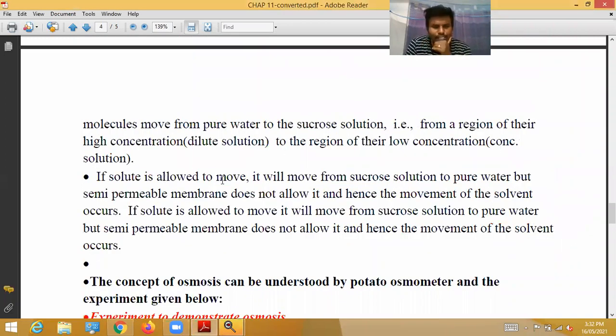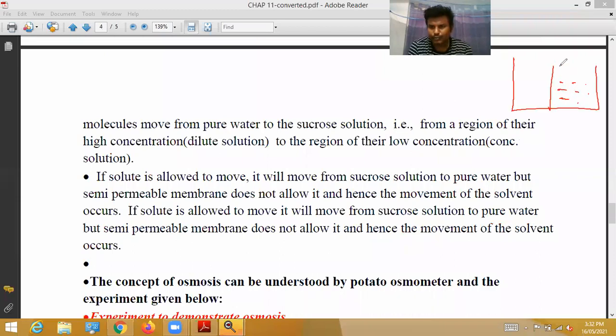If solute is allowed to move, it will move from the sucrose solution to pure water.